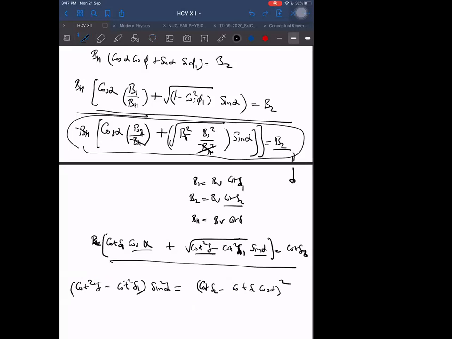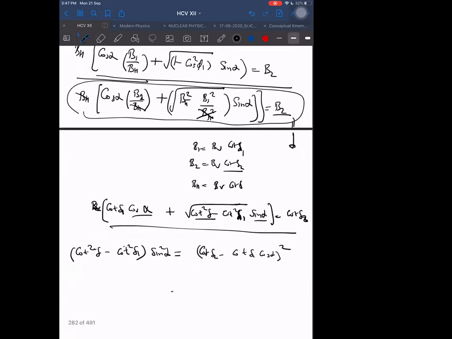That is what we are writing here. Then we can write it as cot delta 2 minus cot delta 1 into cos alpha whole square divided by sin square alpha plus cot square delta 1 is equal to cot square delta. Getting or not?